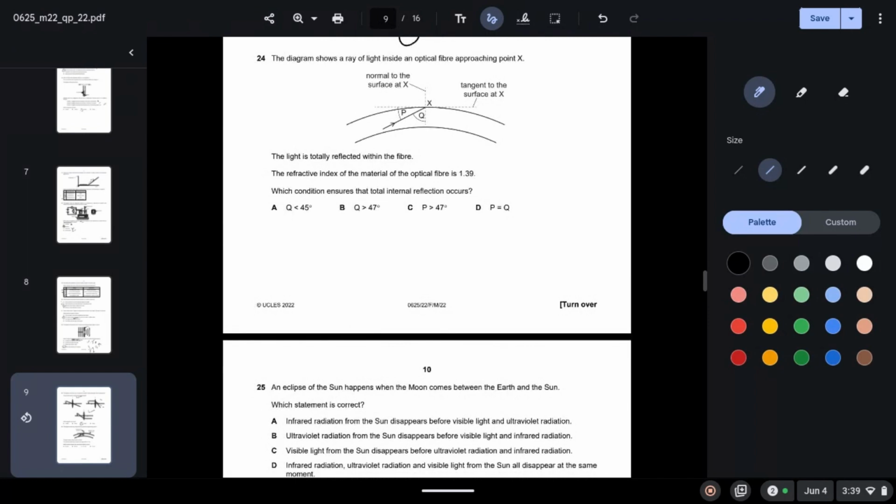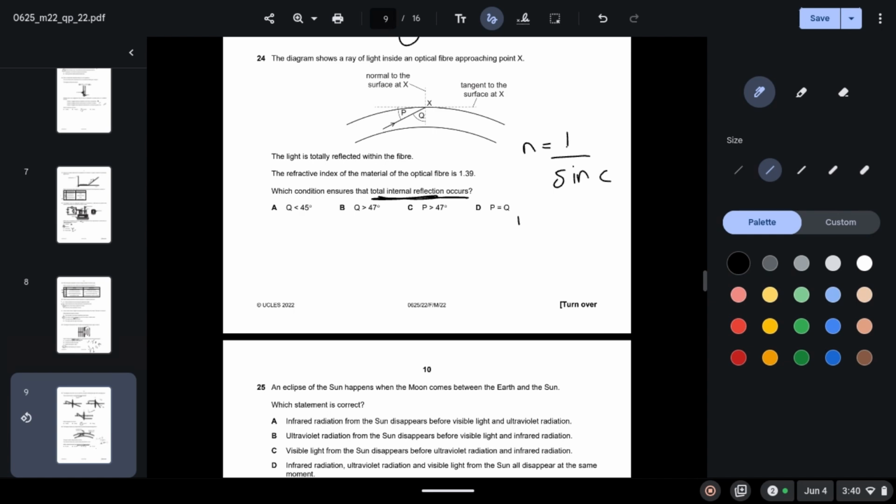24. The diagram shows a ray of light inside an optical fiber approaching point X. The light is totally reflected within the fiber. The refractive index of the material of the optical fiber is 1.39. Which condition ensures that total internal reflection occurs? So you need to recall, when does total internal reflection occur? It occurs when the incident angle is greater than the critical angle. So we'll have to calculate the critical angle first. We know the formula is refractive index equals 1 over sine C.